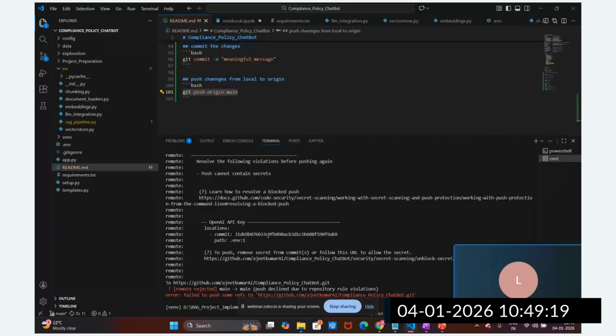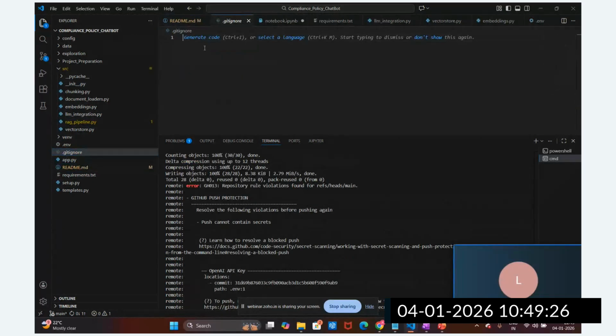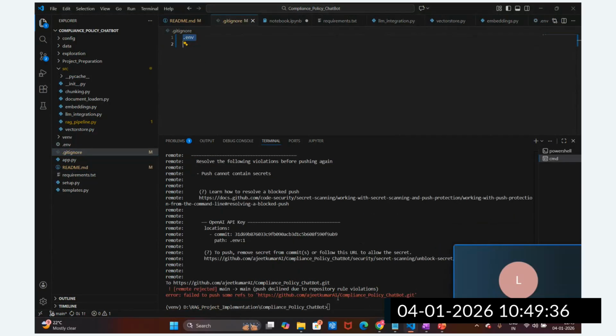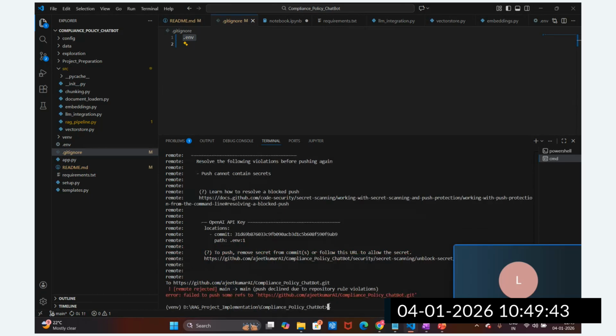So what will I do? Let me update the git ignore file. In the git ignore file, I'll add the .env file. I don't want to push this .env file. Now I'm going to push this again. Okay, declined, repository violation. What is this OpenAI key environment? I have changed this now. I have saved this now.